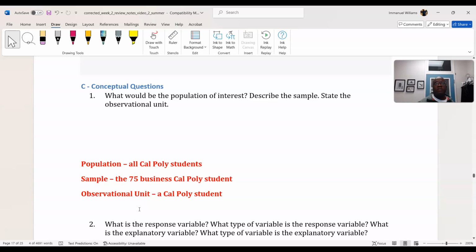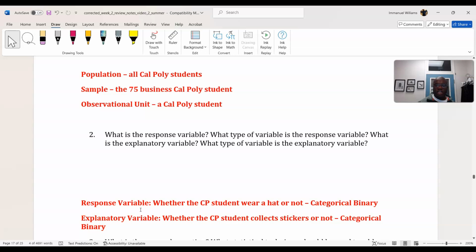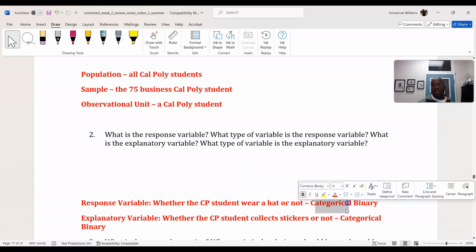The explanatory variable is whether they collect stickers. Both of those variables are categorical binary. Let's see if I get that right. The response variable is whether they wear a hat or not, and stickers is the explanatory variable, and both of them are categorical binary.